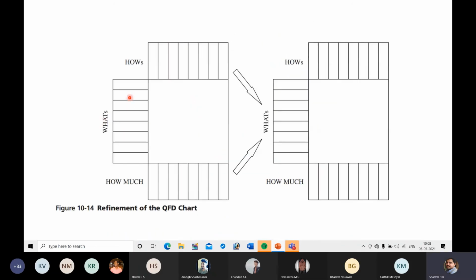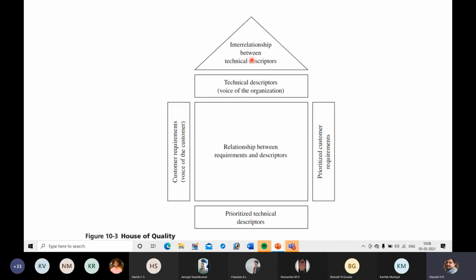Here the whats mean customer requirements. So these two, the hows and how much. This is a technical descriptor, a prioritized technical descriptor. So here, how much and how. Technical descriptor and prioritized technical descriptor.